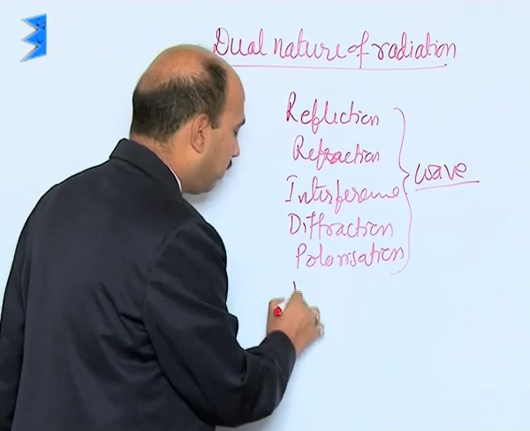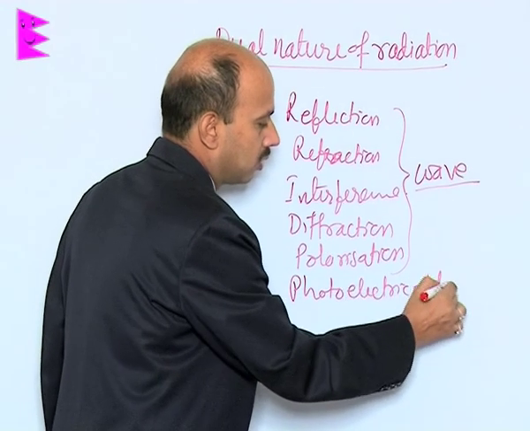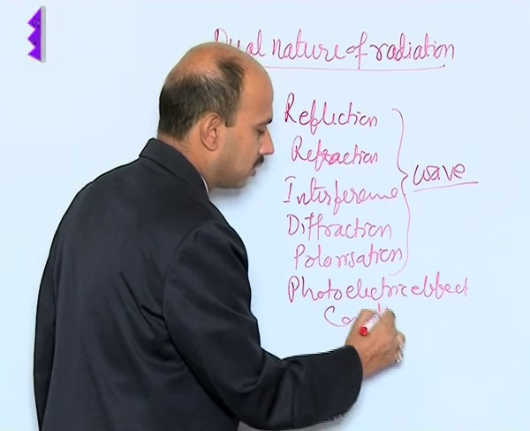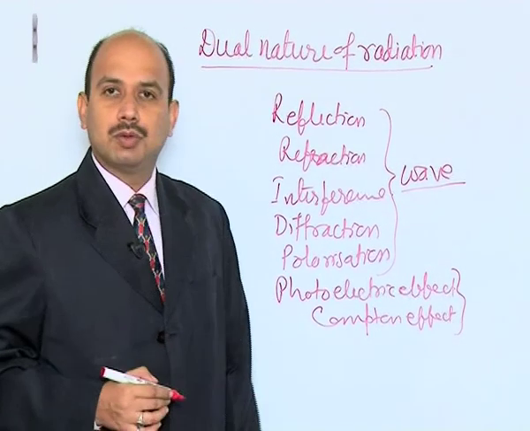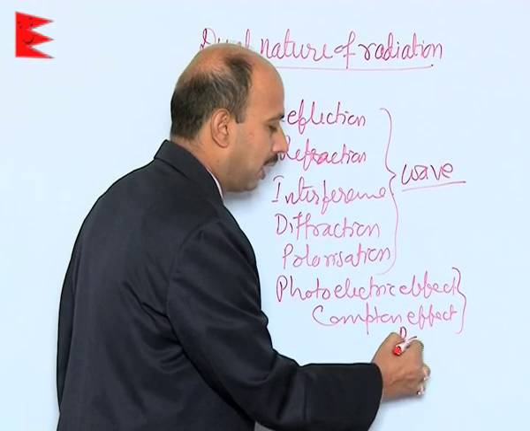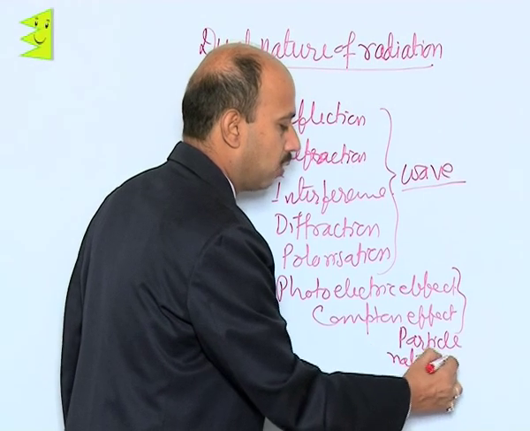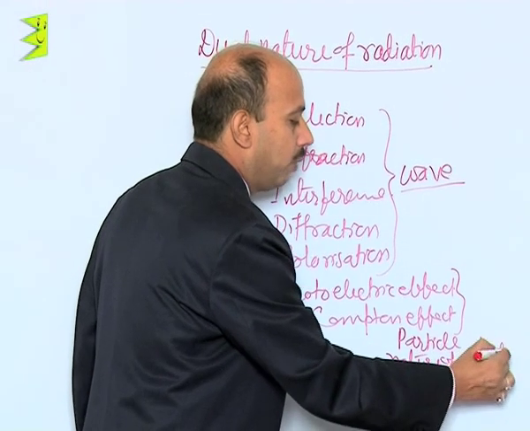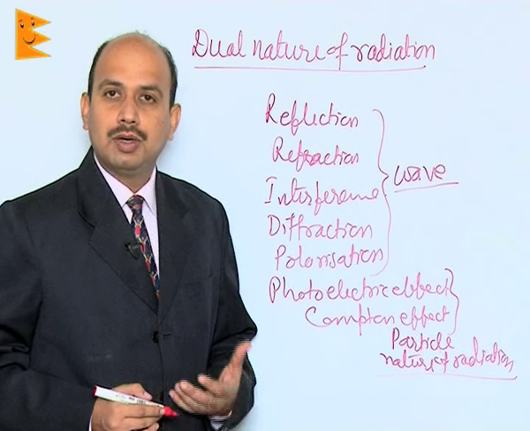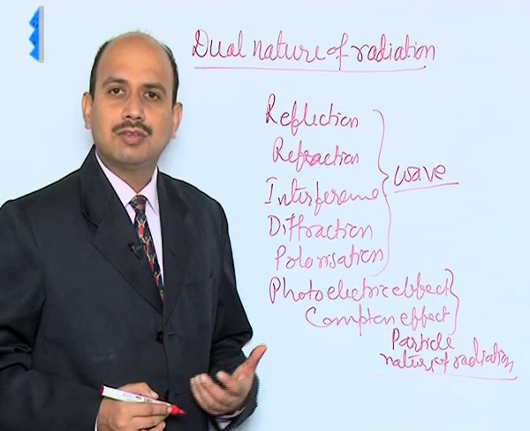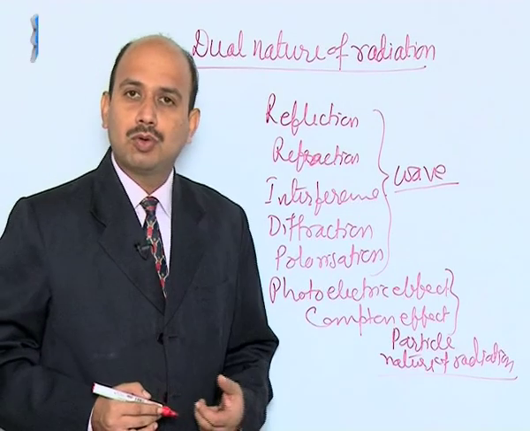But when you explain the photoelectric effect and also the Compton effect, these phenomena cannot be explained by using the wave theory. So, we explain these phenomena by assuming the particle nature of light, the particle nature of radiation. So, we can assume sometimes light is in the form of a wave and sometimes in the form of a particle. So, we can say the light, or you can say the radiation, has got dual nature. Now, let us see the example of the photoelectric effect.